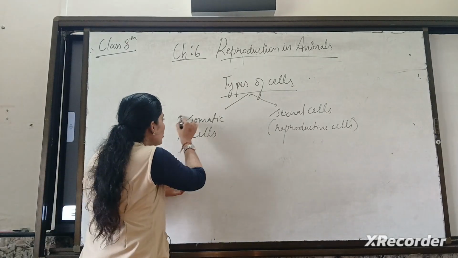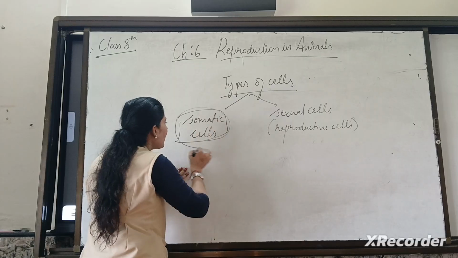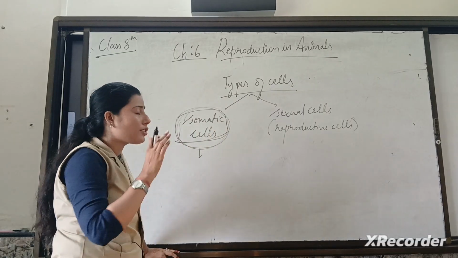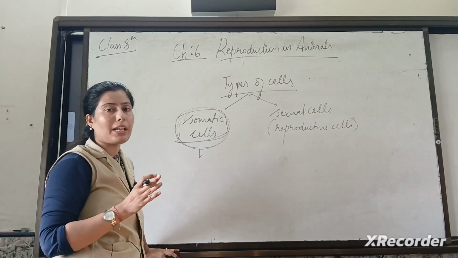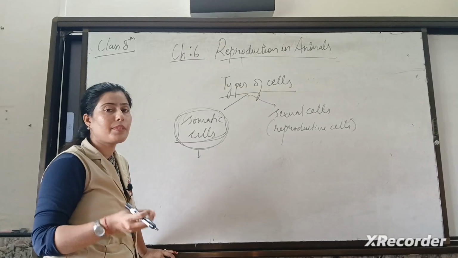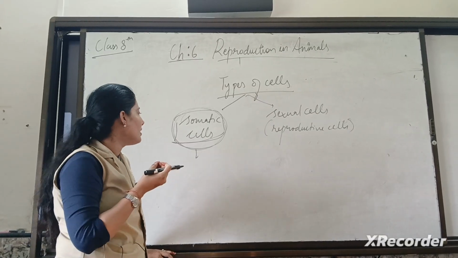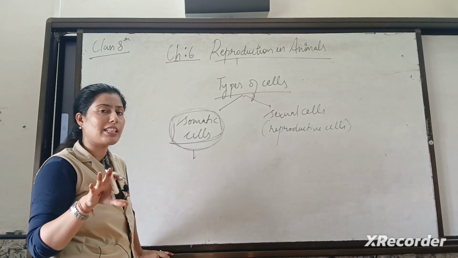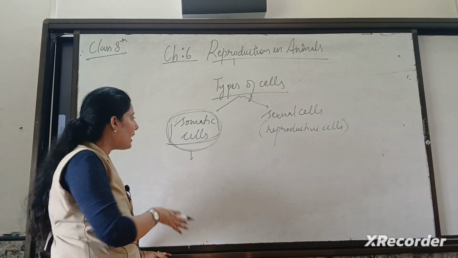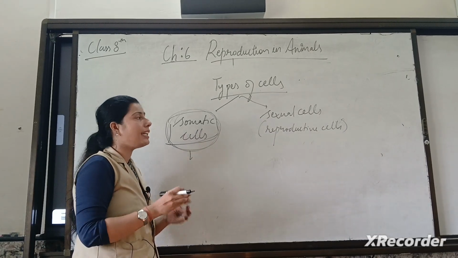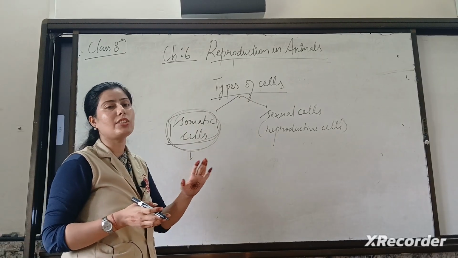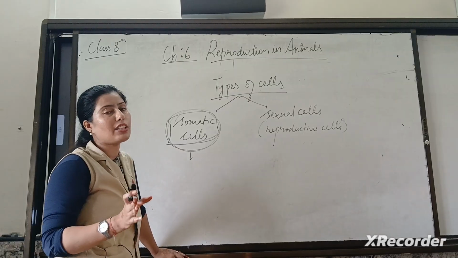Because somatic cells always undergo a type of division in which there is no reduction of chromosomes. In your higher classes, you are going to understand the different types of cell division, in which one is mitotic division, another one is your meiotic division. In mitotic division, there is a complete progression of cell chromosomes from one generation to another generation. It means there is no reduction that takes place.